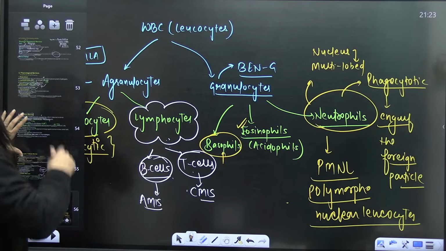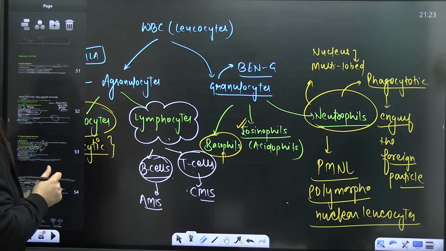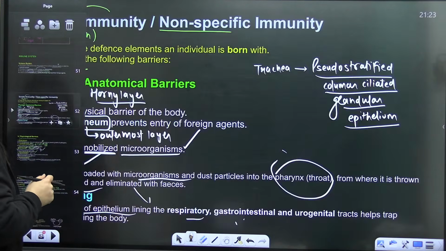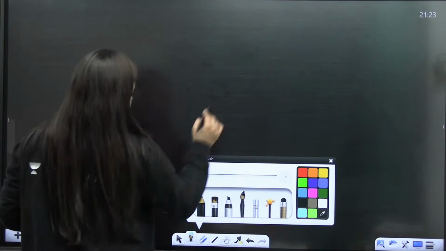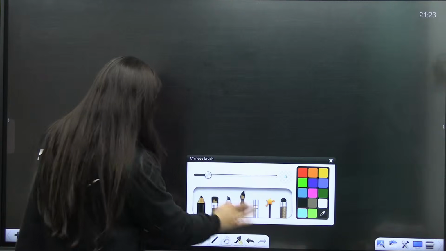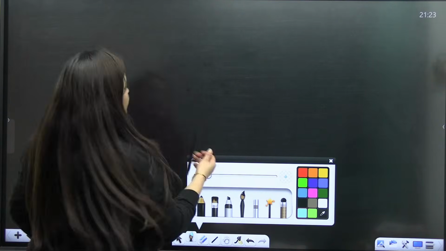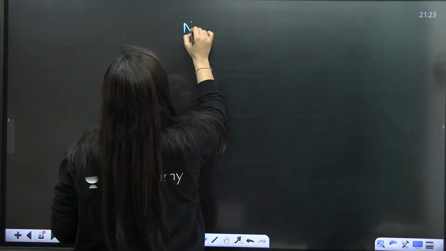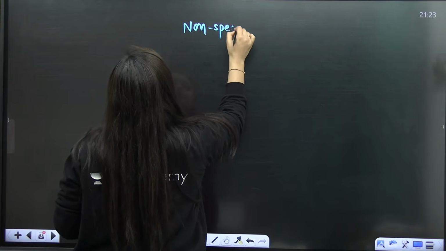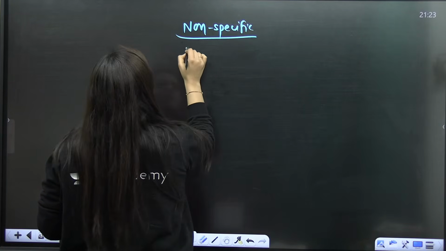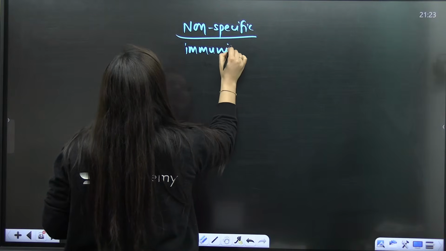So in the non-specific immunity, guys, do remember, I'll write it again here. Sorry for this. Yes. So in the non-specific immunity, quickly revise it with me and please write it as well.